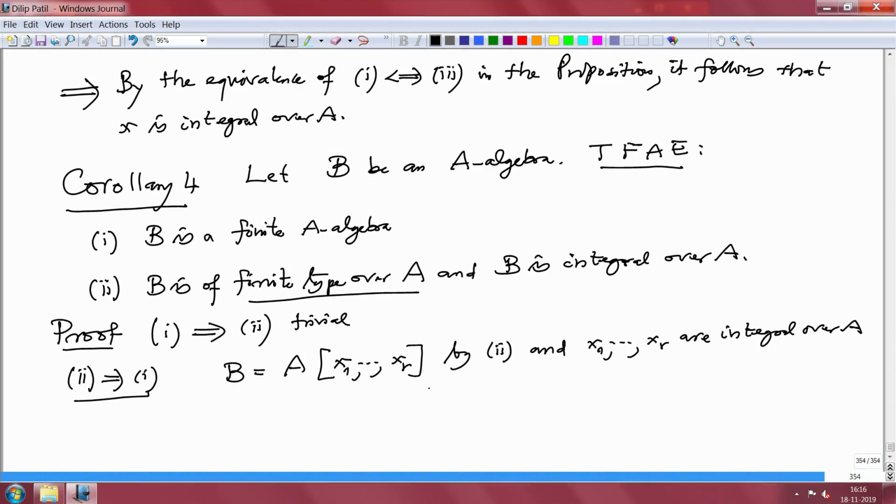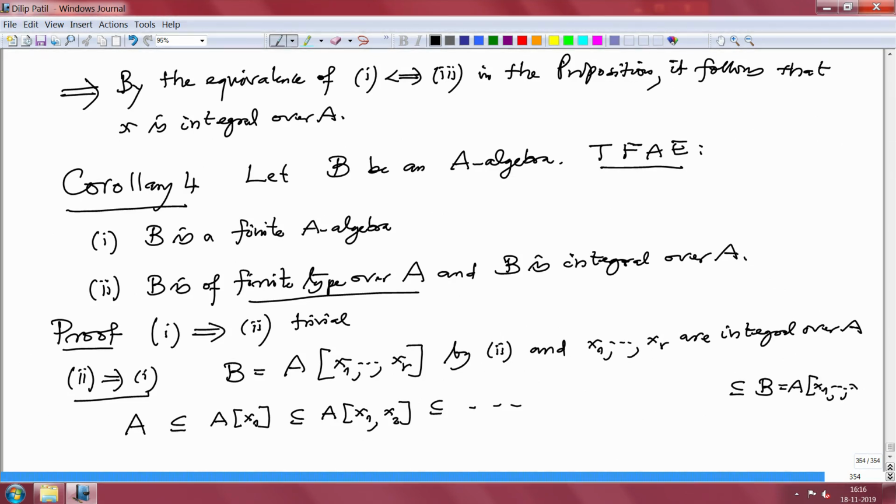Now from that it follows by induction. So A is contained in A[x1], contained in A[x1, x2], and so on, contained in B, which is A[x1, ..., xr]. At each stage it is finite, because x1 is integral over A, x2 is integral over A, therefore this is finite, and similarly so on.